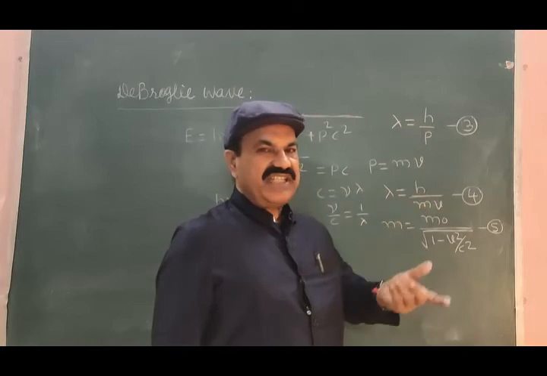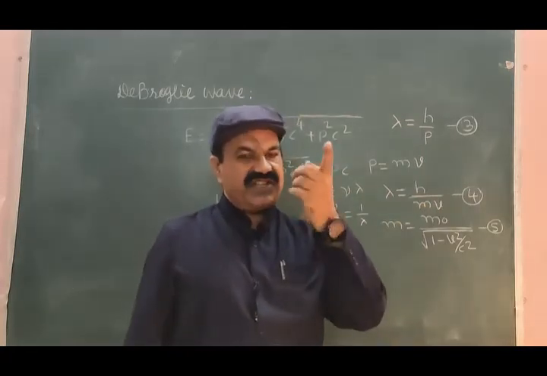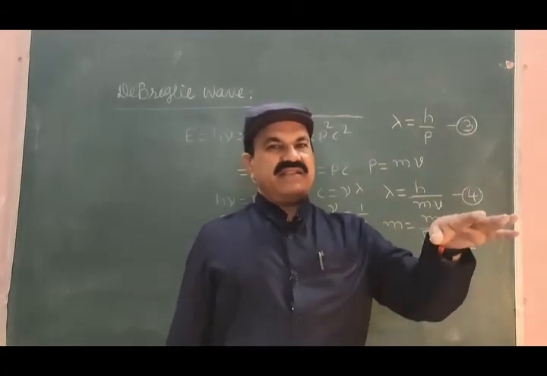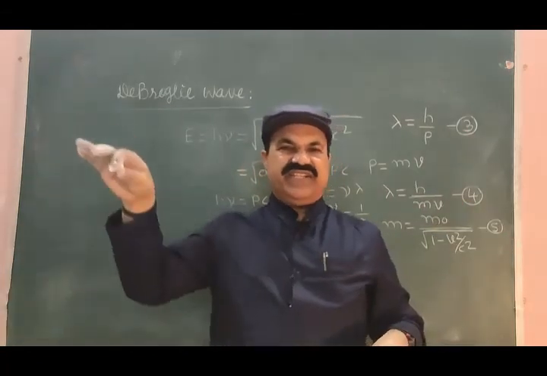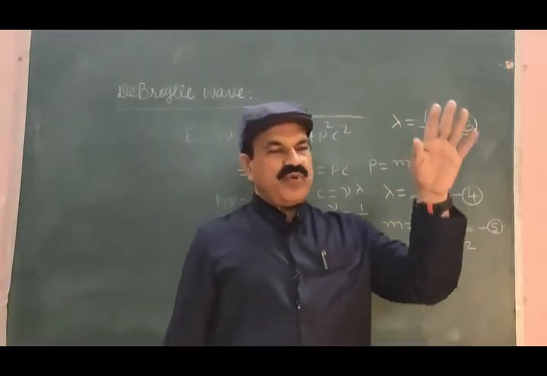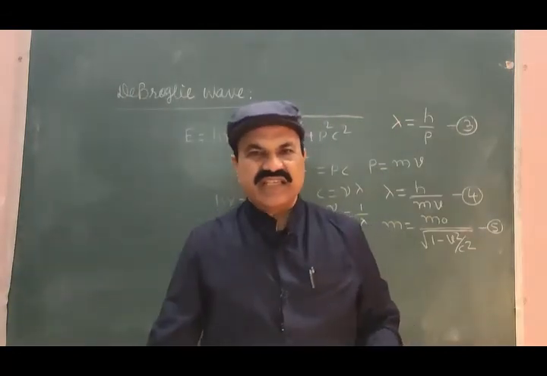De Broglie suggested that the nature, the universe, is symmetrical. For matter, antimatter is there. For darkness, light is there. For positron, electron is there.